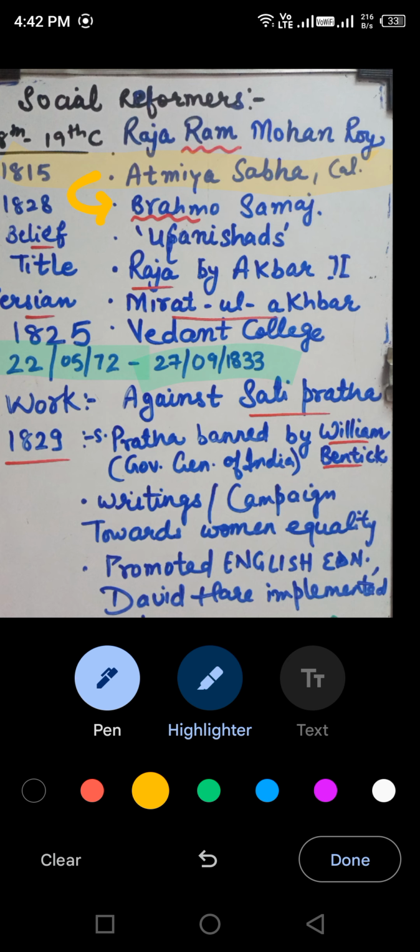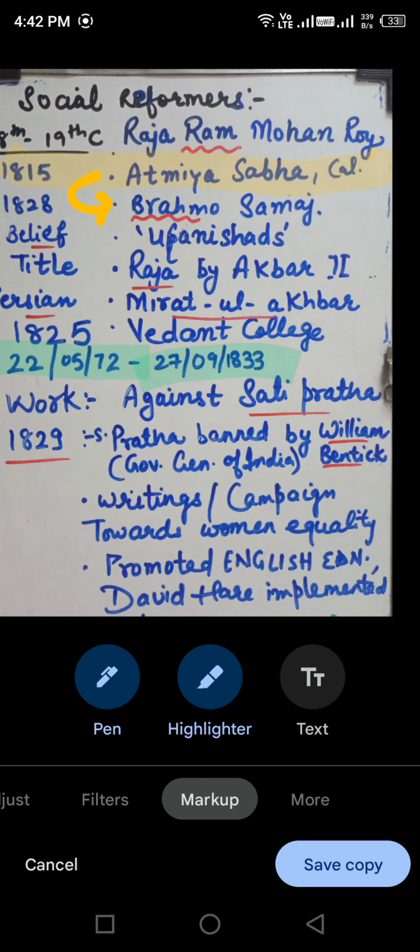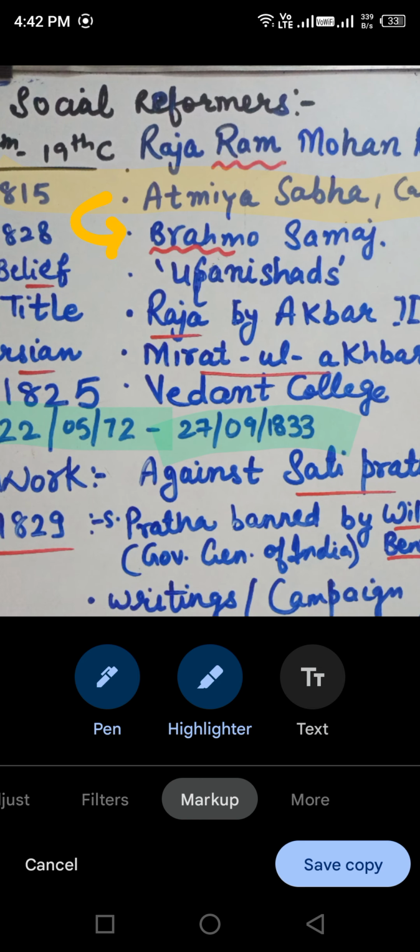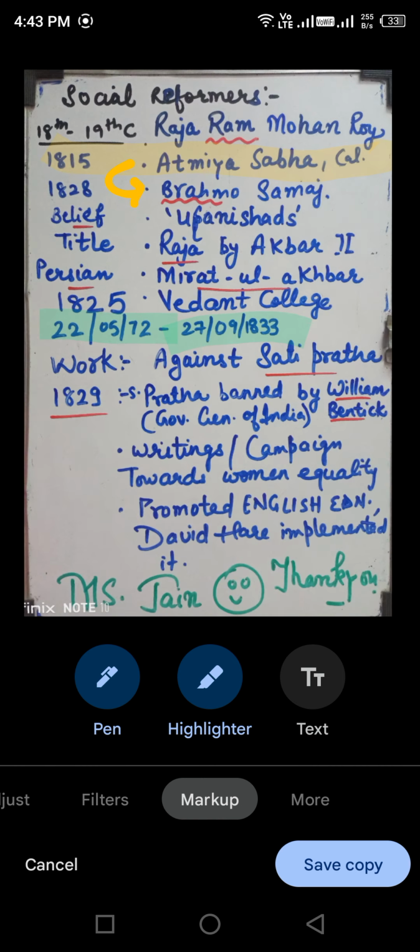And yes, there is always a misunderstanding between Brahmo Samaj and Arya Samaj. So let me tell you a trick to remember this one: Raja Ram Mohan Roy was the founder of Brahmo Samaj. See, we know that Ram was a lord, okay, and Brahma is also a lord. So we can relate that Ram is a Brahma, Vishnu, Mahesh. So in that sense, you can always remember that Raja Ram Mohan Roy was the founder of Brahmo Samaj. And when was it founded? In 1828.